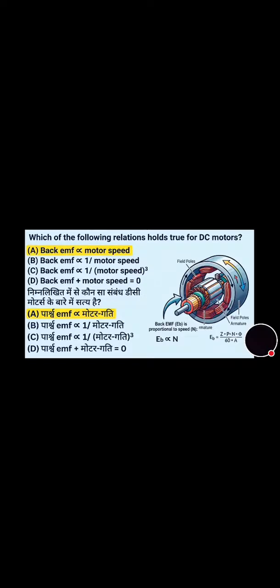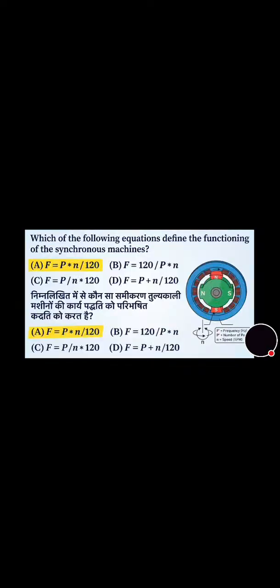Now we will move towards the next question that's on the screen. You can see on the screen: which of the following equations defines the functioning of a synchronous machine? Its correct answer is option A, that is F is equal to P into N by 120. And F is frequency, P is number of poles, N is speed.